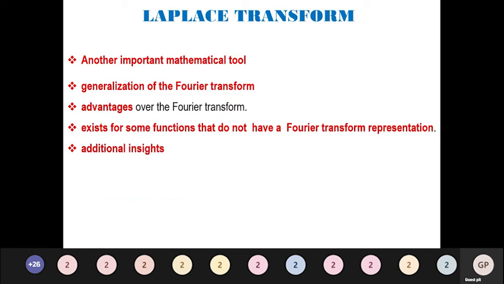So Laplace transform is another important mathematical tool in the study of signals and systems. The Laplace transform can be viewed as a generalized form of the Fourier transform. Due to its more general nature, the Laplace transform has a number of advantages over the Fourier transform. First, the Laplace transform representation exists for some functions that do not have Fourier representations. Second, since the Laplace transform is a more general tool, it can provide additional insights beyond those facilitated by the Fourier transform. So this is the reason why we go for Laplace transform.